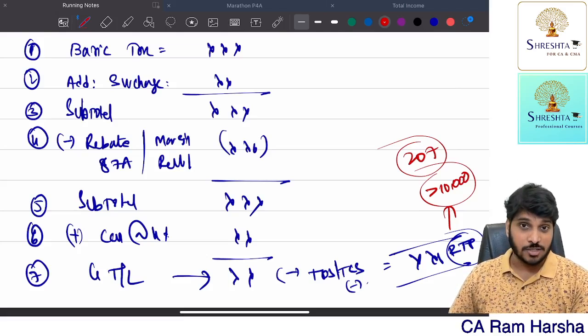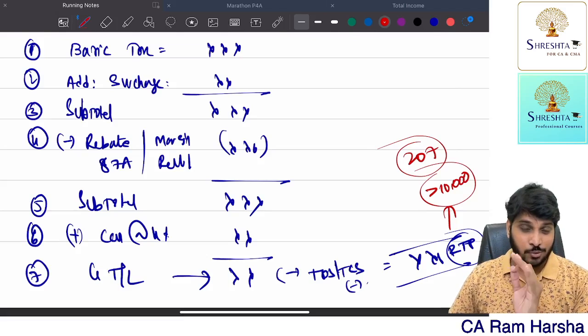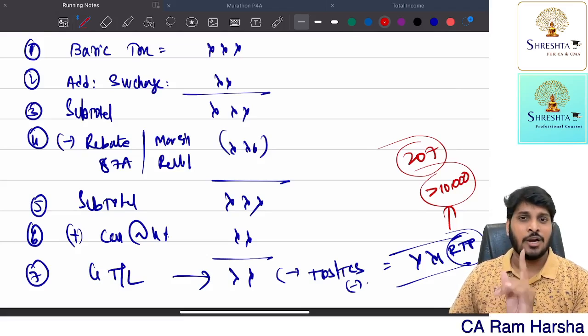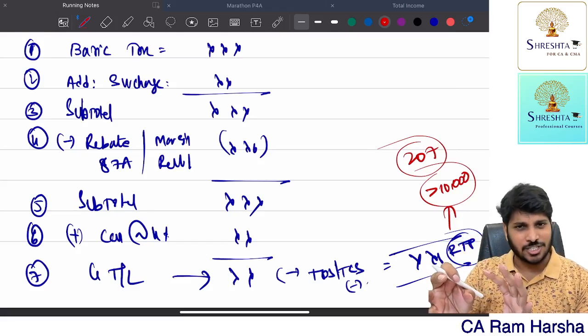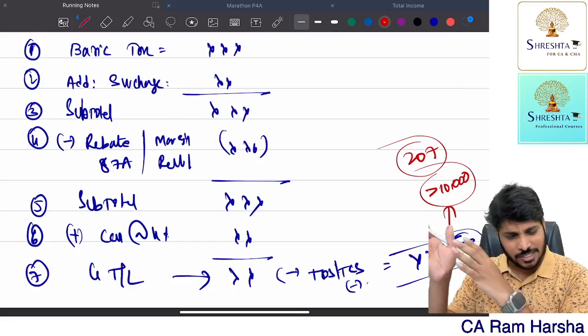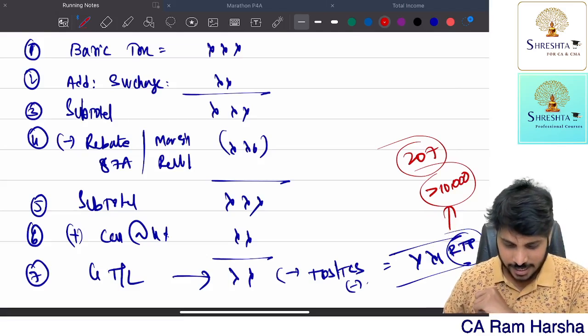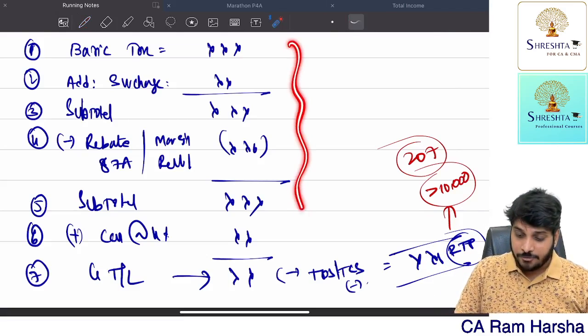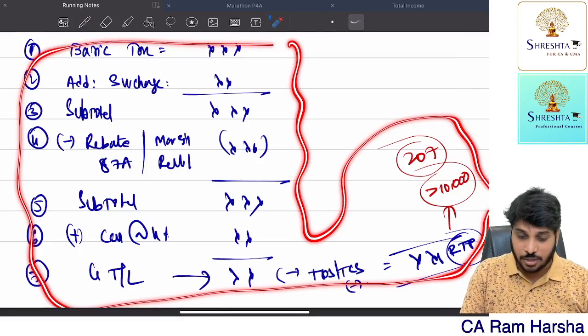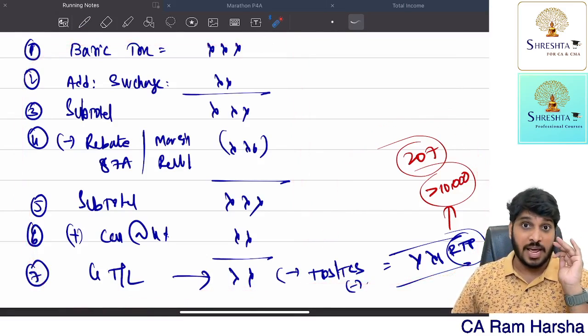If you do not, you are liable for 234C, 234B interest. Under 234C, they will collect interest at 1% per month up to 31st March. After 31st March, from 1st April of the assessment year, 234B will apply. For 234C, 234B, there are some relaxations again. Getting it? Anyhow, we will discuss all that in advance tax provisions. Fine, I hope you are clear. So if you follow this format of computation of tax, I'm telling you, you will have enormous clarity.